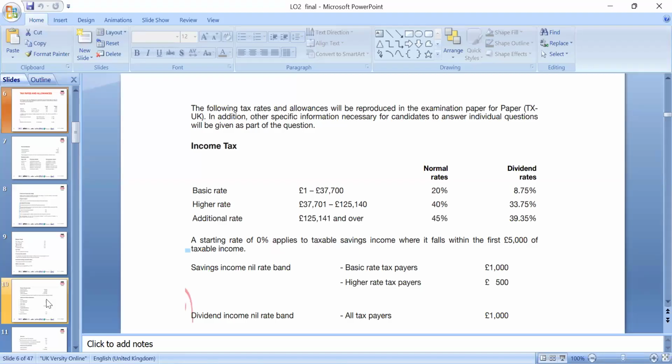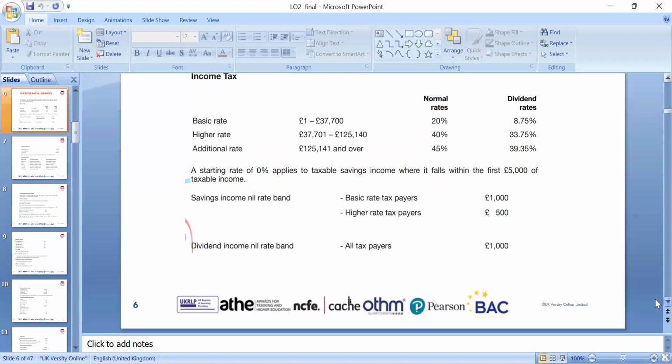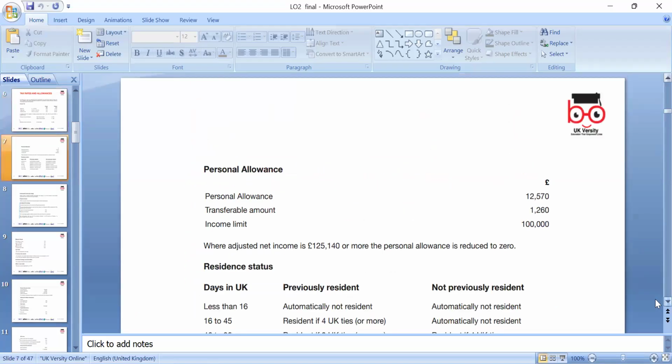The starting rate is 0%, which applies to taxable savings income where it is all within the 5,000 of taxable income. The savings income nil rate band is 1,000 if you are a basic rate taxpayer, and if you are a higher rate taxpayer, it is 500. The dividend income nil rate applies to all taxpayers at 1,000, and afterwards of course it is 8.75% and then 32.5%.